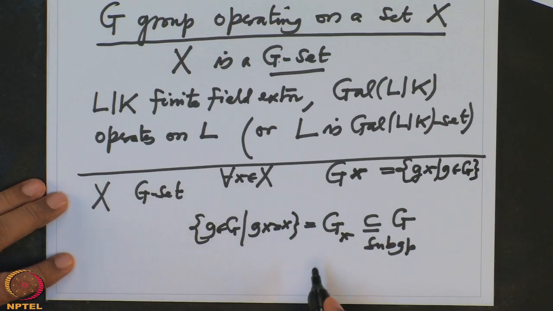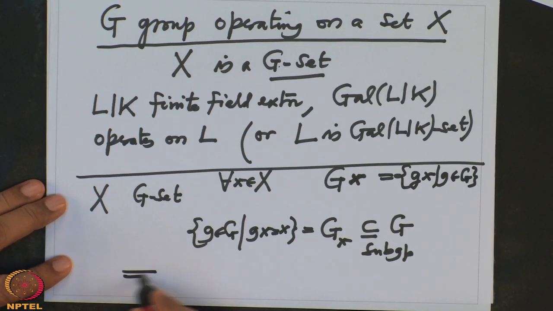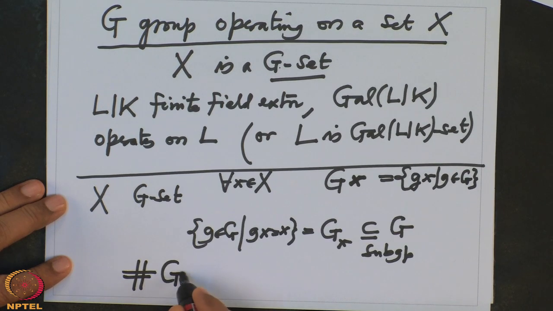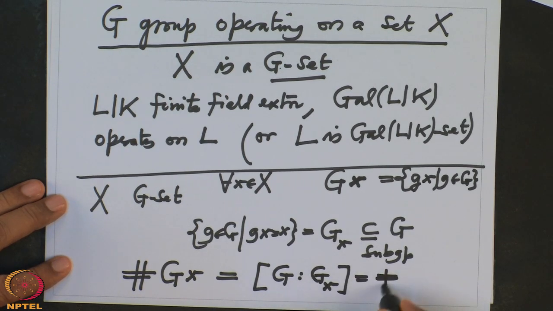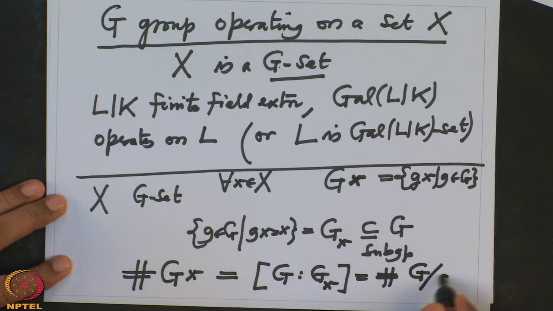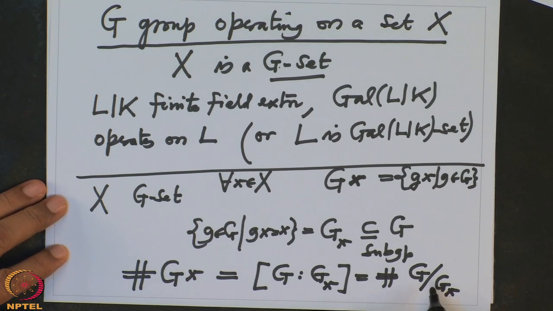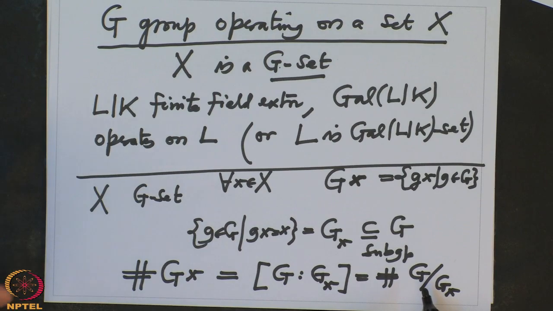And we have also seen that the cardinality of the orbit equals the index of the stabilizer. Index is by definition the cardinality of the cosets of G_x in G, and we don't have to specify left or right because the number of left cosets equals the number of right cosets. So this is the very important orbit-stabilizer theorem.